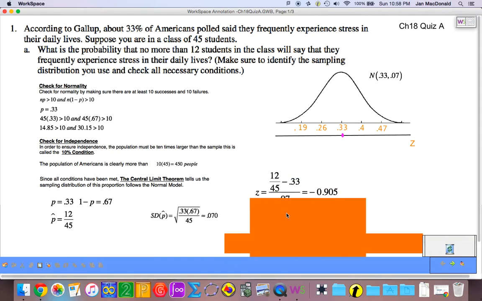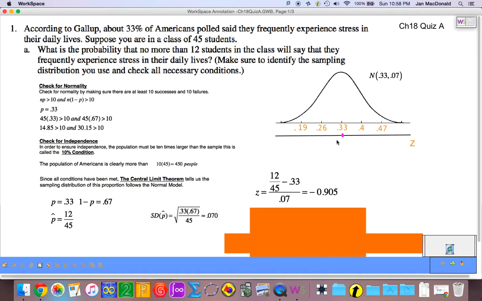Oh boy, that was a little overzealous of me. Here we go. So here's our z-score, 12 divided by 45 minus 0.33. You're going to find that value, divide by 0.07, and you get a z-score of approximately negative 0.905.